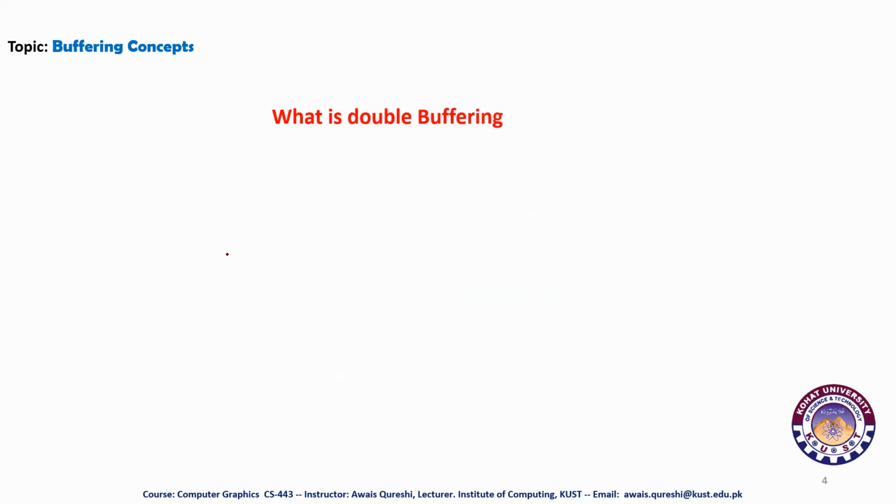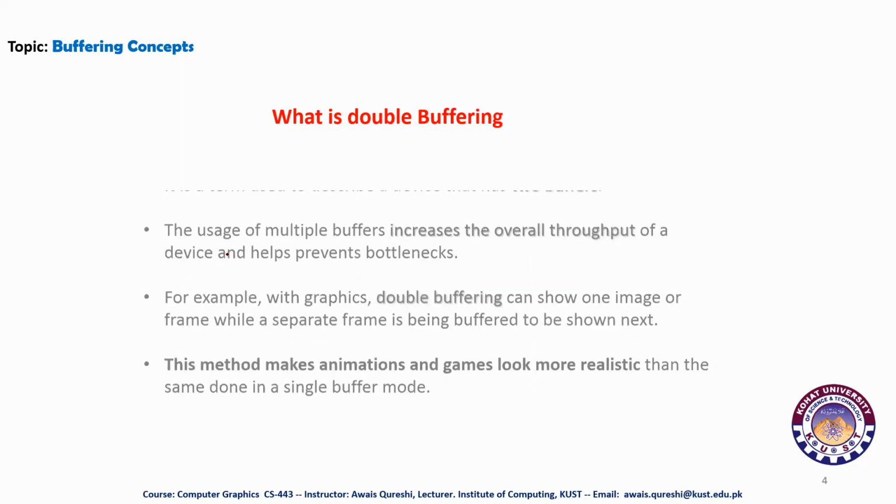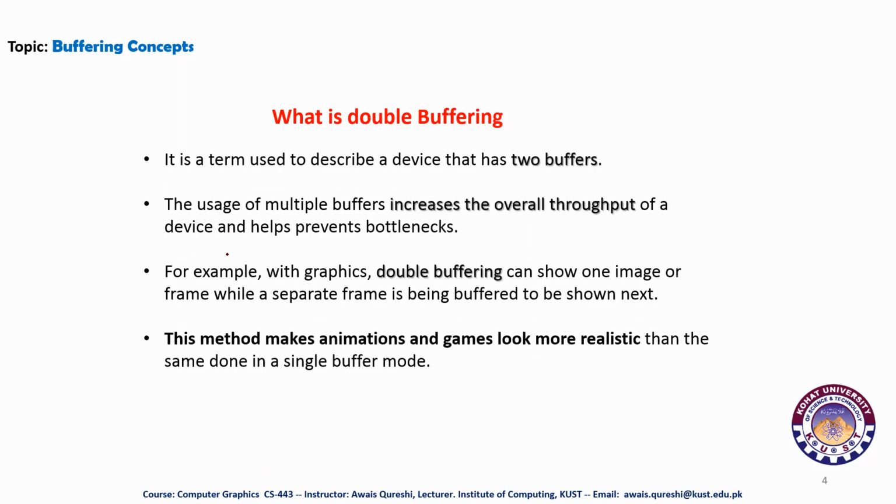There is another concept which is called double buffering. It is a very important concept in computer graphics, and it plays a very important role in animation. First of all, let's see what its definition says. It is a term used to describe a device that has two buffers. As its name suggests, double buffer. The use of multiple buffers increases the overall throughput of our device.